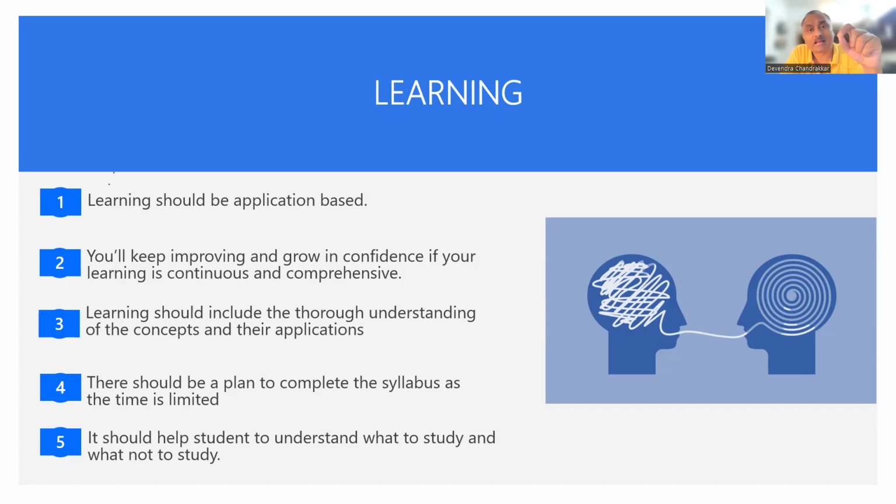रोटेशन जितनी देर में पढ़ाया जा रहा है उतनी ही देर में you can complete optics and modern physics. Optics and modern physics you can complete in hardly 7 to 8 lectures. Now, the number of questions asked from optics and modern physics is close to at least 7 to 8 questions. और रोटेशन मैकेनिक्स से कितना आता है? 2 से 3 क्वेश्चन. इजी कौन सा है पढ़ने में? ऑप्टिक्स एंड मॉडर्न फिजिक्स. Rotation is not easy to learn, right? So it should help the student to understand what to study and what not to study when the constraint is there, right? 3 लेक्चर में रोटेशन जो पढ़ा दिया वो दुनिया का सबसे महान आदमी है.